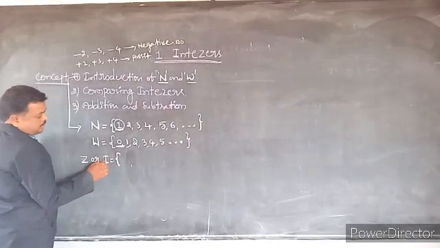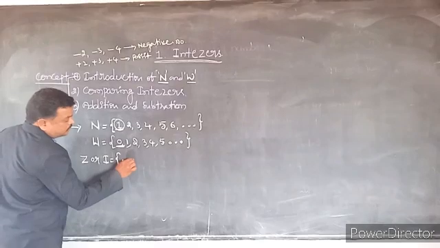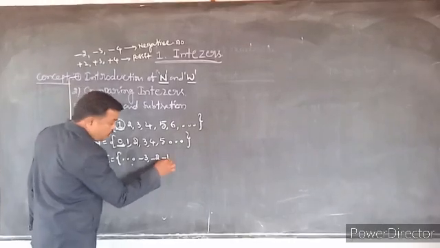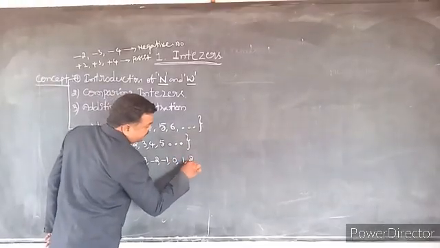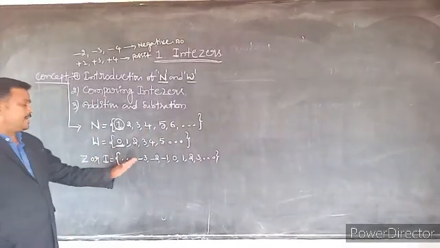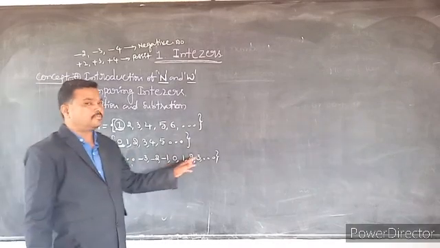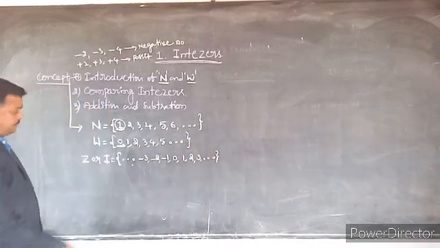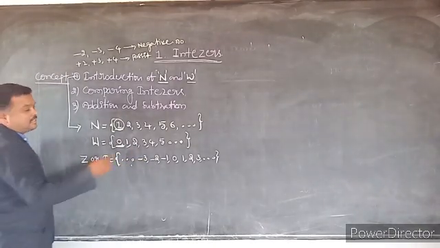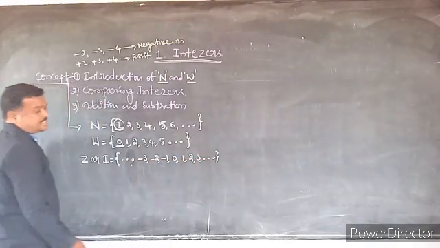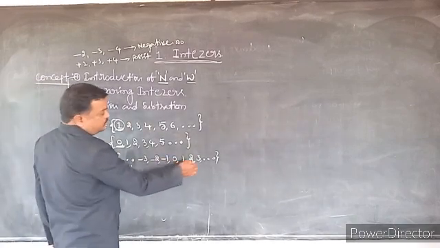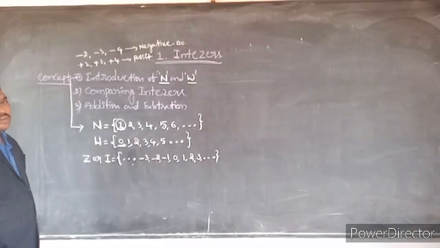So Z is equal to -3, -2, -1, 0, 1, 2, 3, and so on. Here negative numbers are endless and positive numbers are also endless. In this we cannot find which is the smallest integer and which is the greatest integer. The smallest integer is undefined and the greatest integer is also undefined.